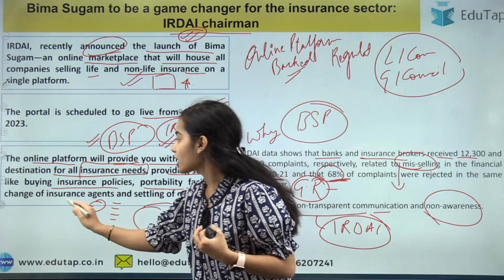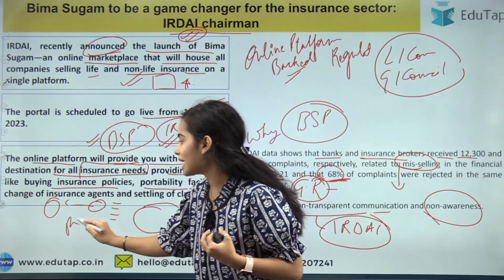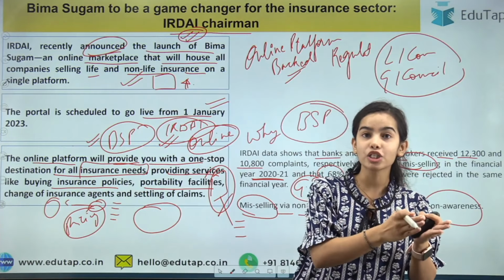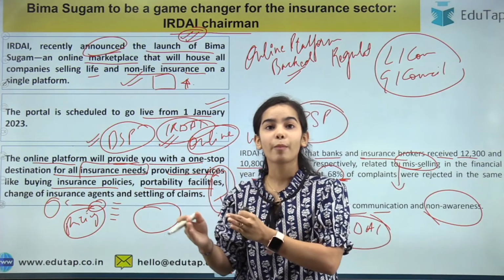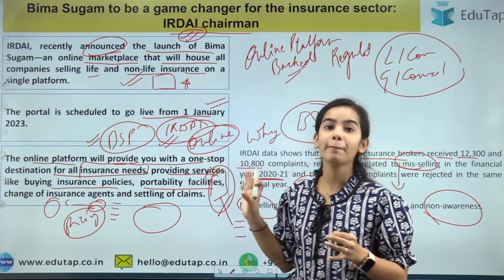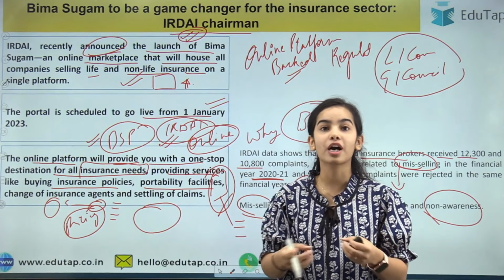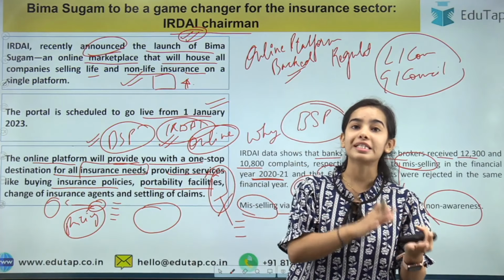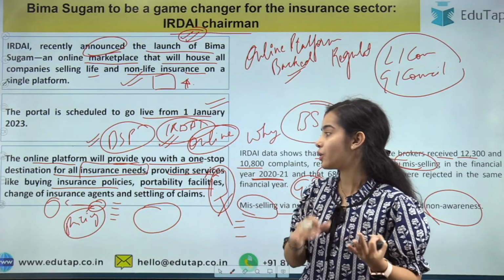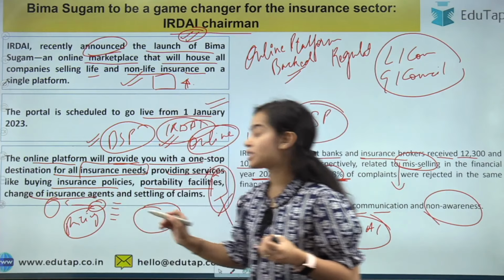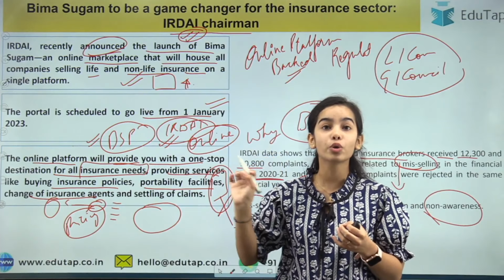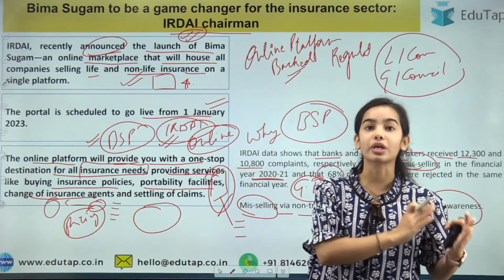So you can change your coverage pattern also, you can change the pricing pattern also of the policy. So you can port from one insurance policy to the other insurance policy very easily through this Bima Sugam portal. If you are not happy with the coverage, if you are not happy with the pricing, then you can easily port the facilities that you are getting, the coverage that you are getting. So change of insurance agents, if you think that the insurance agent is cheating with you, it is not providing you with good knowledge, then you can even change the insurance agent.